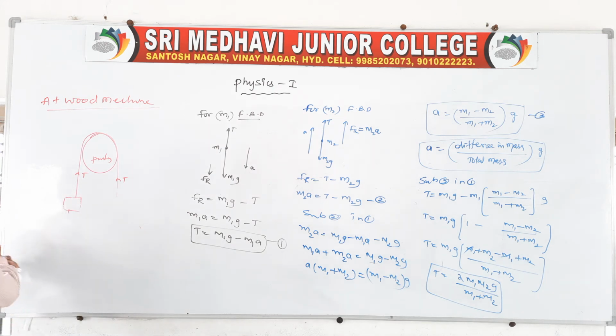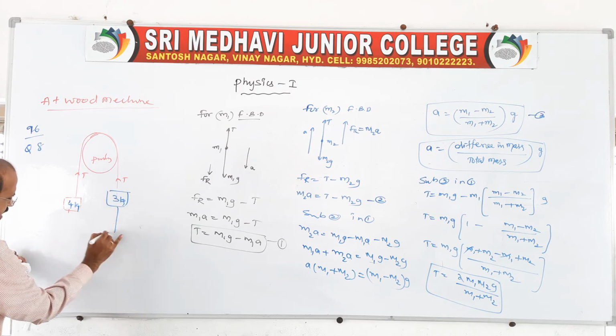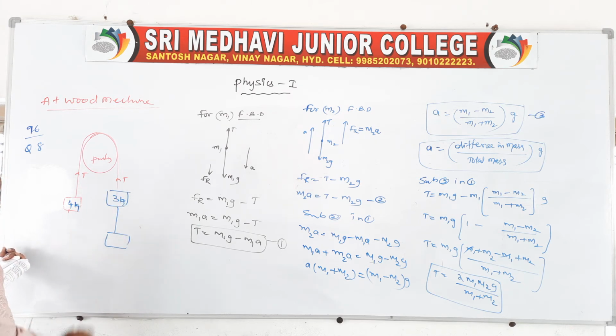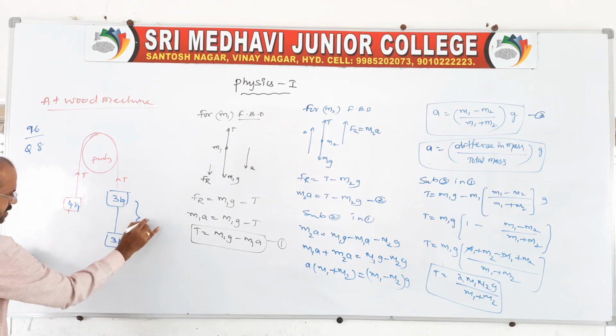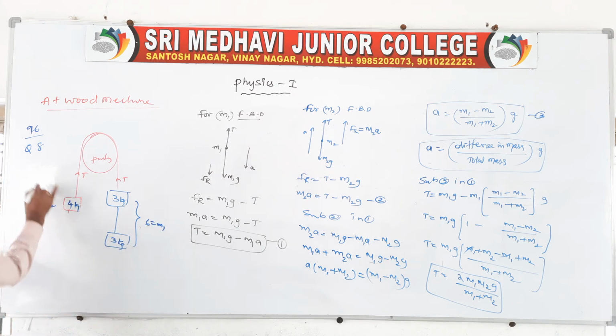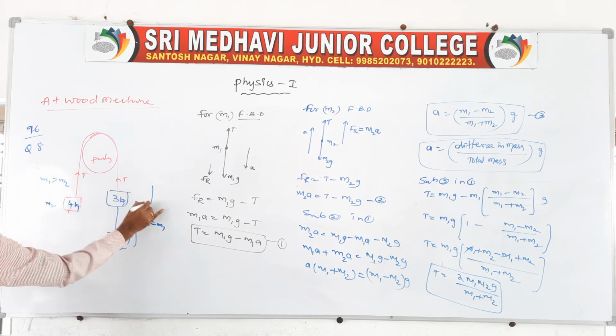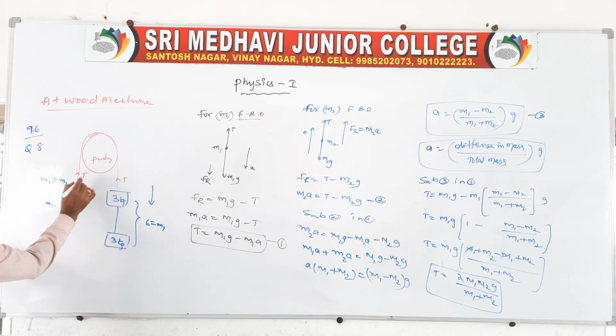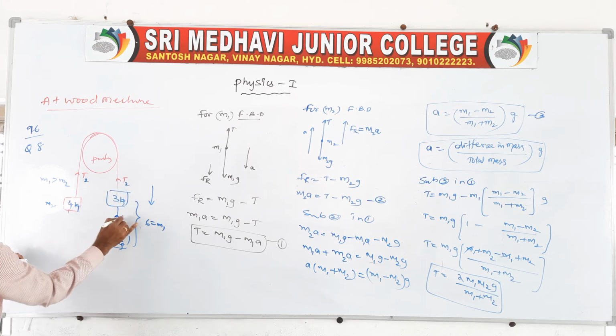You look here, page number 96, the question number is 8. You take here a 4 kg given and here one 3 kg is attached, and for this 3 kg another 3 kg is also attached. Clear? This is given like this. So now the total mass will be 6 here. So you take this as m1, and this as m2, of course m1 greater than m2. Here it accelerates down as usual. This is taken as T2 because it is also T2. These two threads are the same. Here you take it as T1 because it is different.